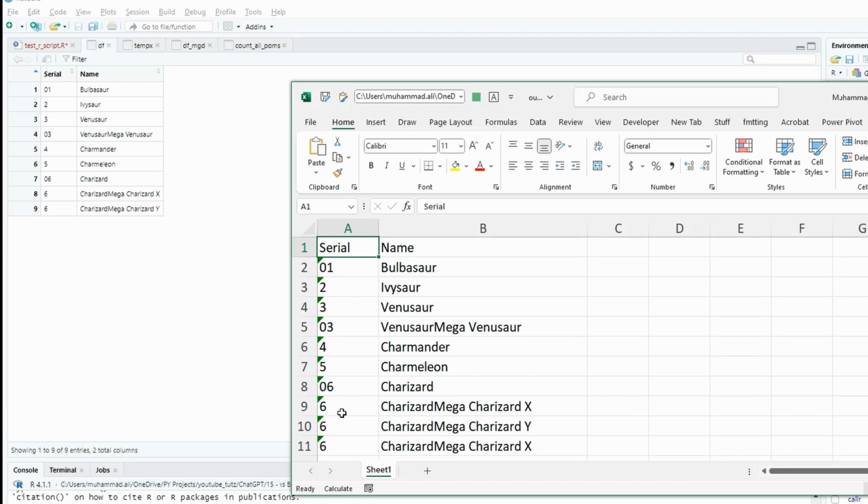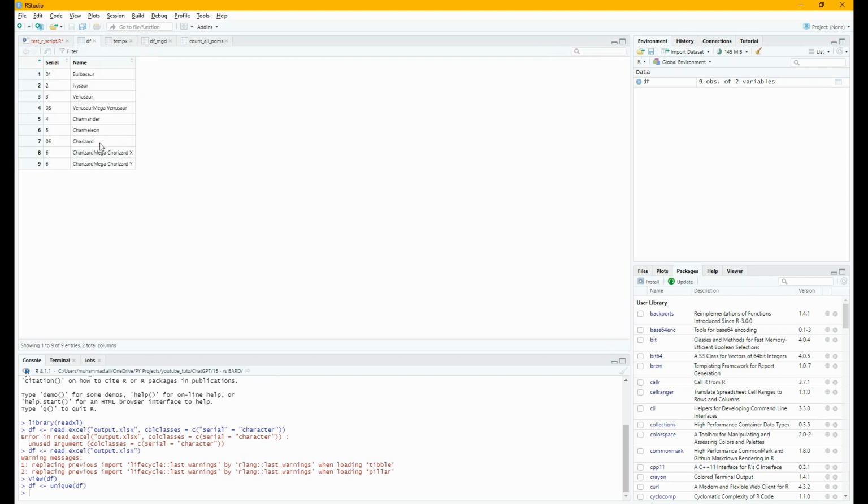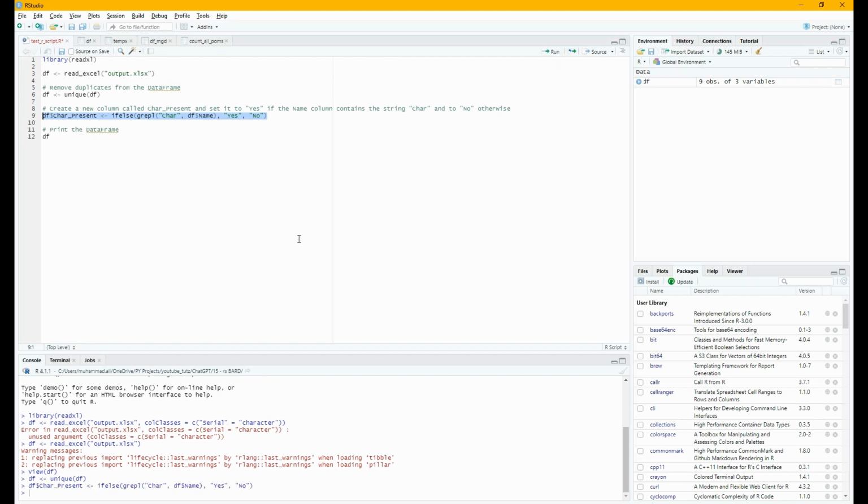You can see here on serial number 6, we have 3 values, but here we only have 2 values remaining. It has removed one of the values from this. The remove duplicate line also works. Let's go back. Now let's test this line, which creates a new column and says yes if the name has char in it, and no if it does not have that in it. Let's run it. So far so good.